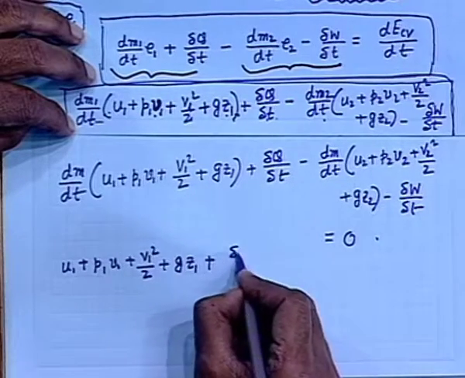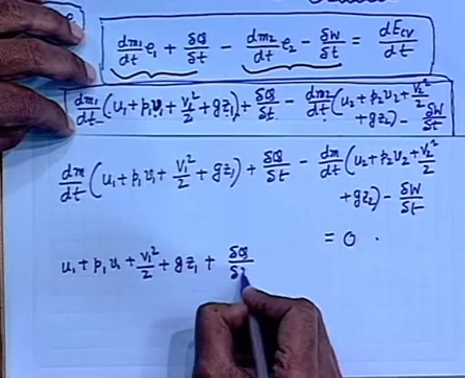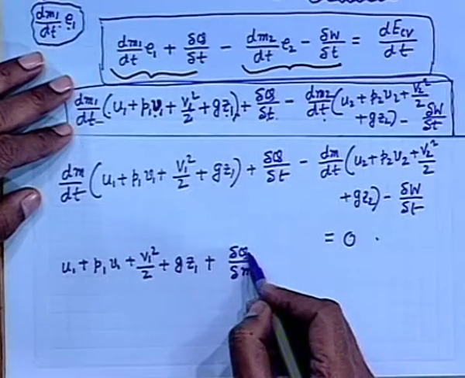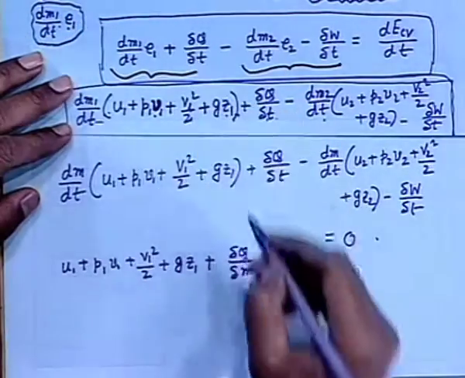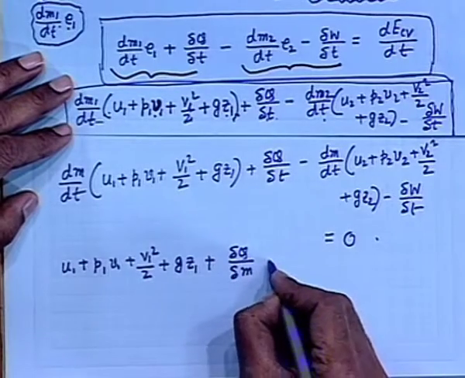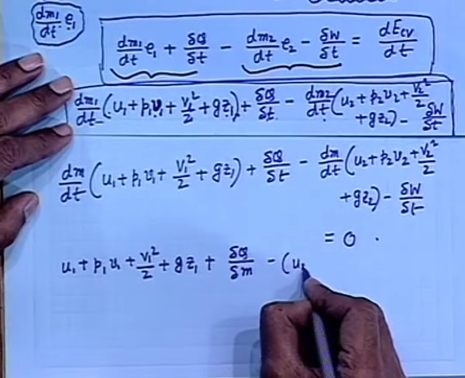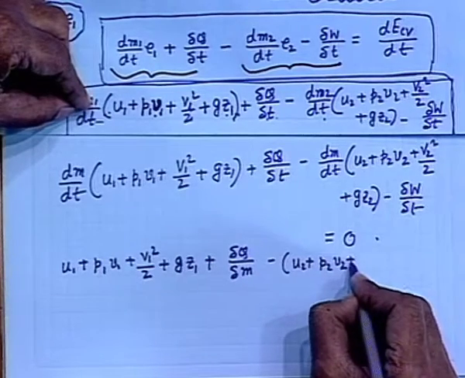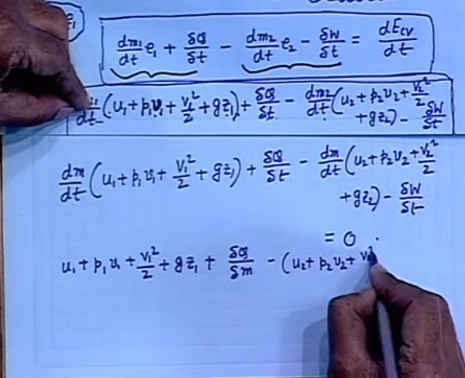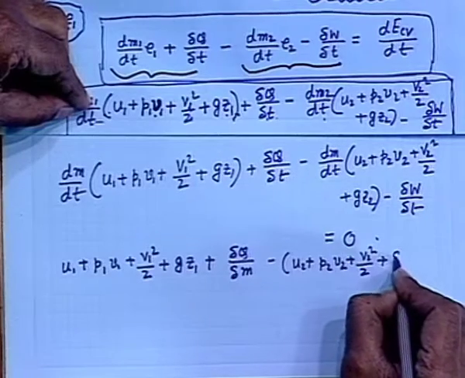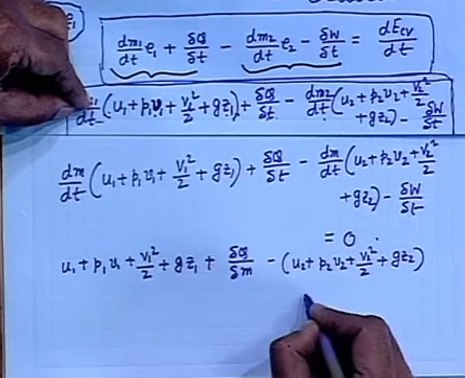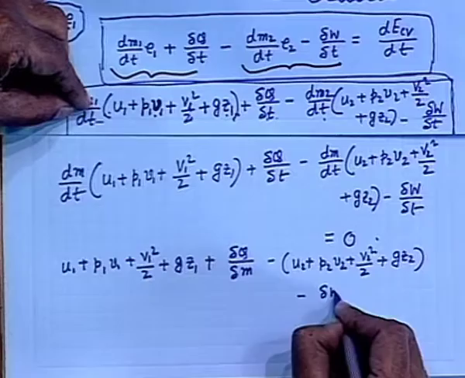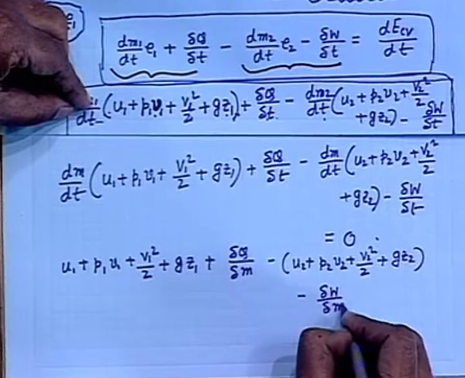Then this quantity will appear as δQ/δm, whose meaning is the heat added per unit mass, then u2 + p2v2 + v2²/2 + gz2, minus δW/δm, equal to 0.